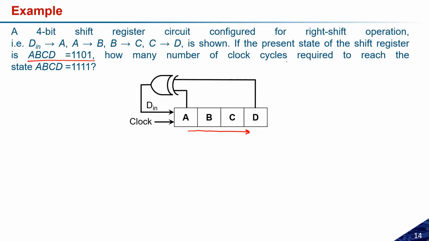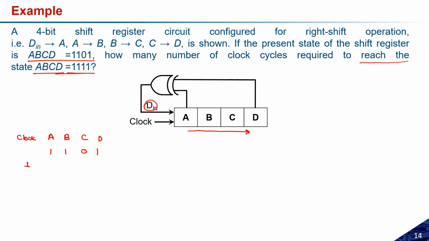How many clock cycles are required to reach the state of 1111? Okay, so let us try to see how many clock pulses are needed. So see here, I have 4 bits A, B, C, D, and the initial data was 1101. Now let us assume the clock. So it required the clock pulse. The first clock pulse, after the first clock pulse, what will I get?